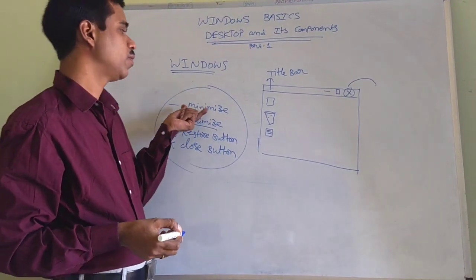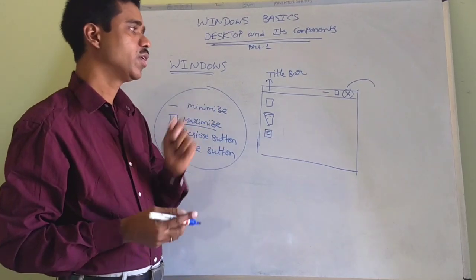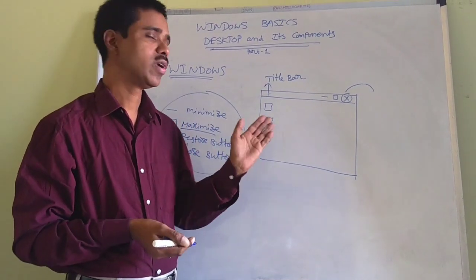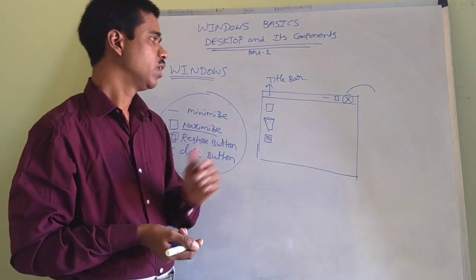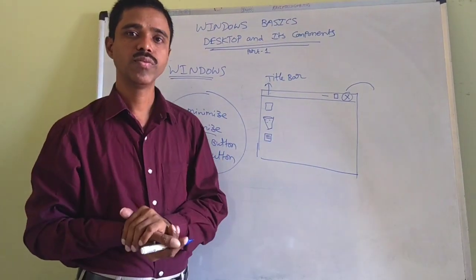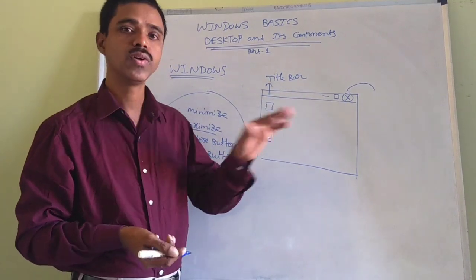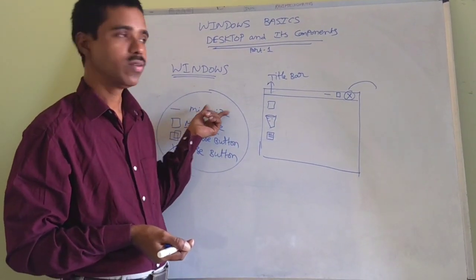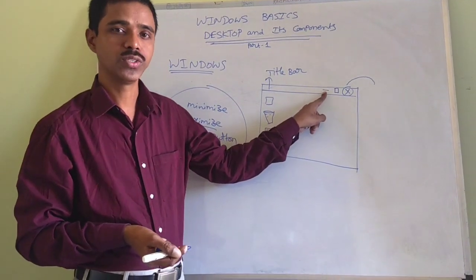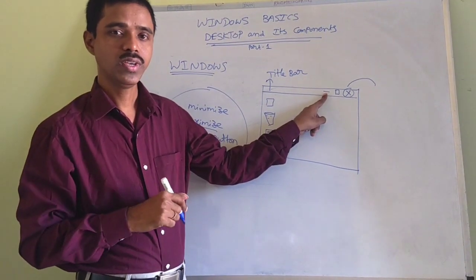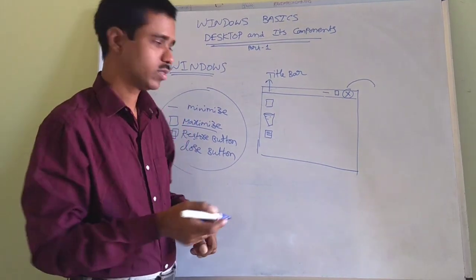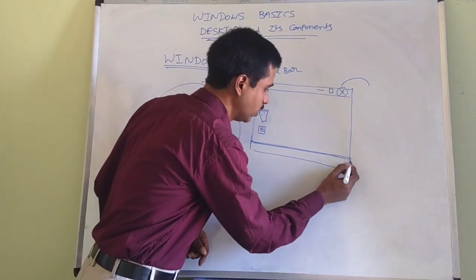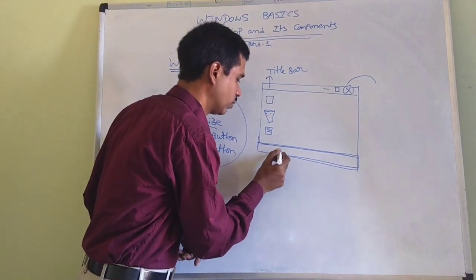So the purpose of minimize button is, for example, if you want to work with multiple windows in your computer, at a time if you want to open multiple documents or multiple windows, and you want to close one temporarily, then you have to click on the minimize button. When you click on the minimize button, the window will not be closed. It will be reached to the taskbar. On the desktop, we are able to see the bottom rectangular bar. This is called as taskbar.